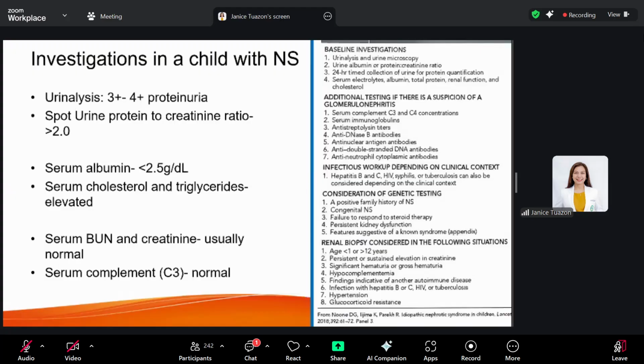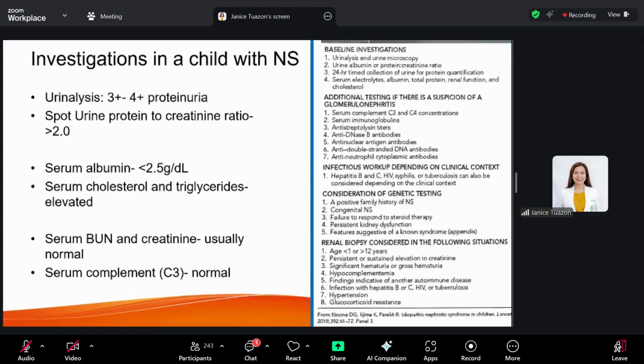This comprises your nephrotic syndrome, the triad. The serum BUN and creatinine is usually normal, but it may be elevated if there is diminished intravascular volume. Unlike for nephritic syndrome, the first disease that was discussed, they have increased creatinine most of the time. So for serum complement levels, they are normal. This is again opposite of that with your nephritic syndrome.